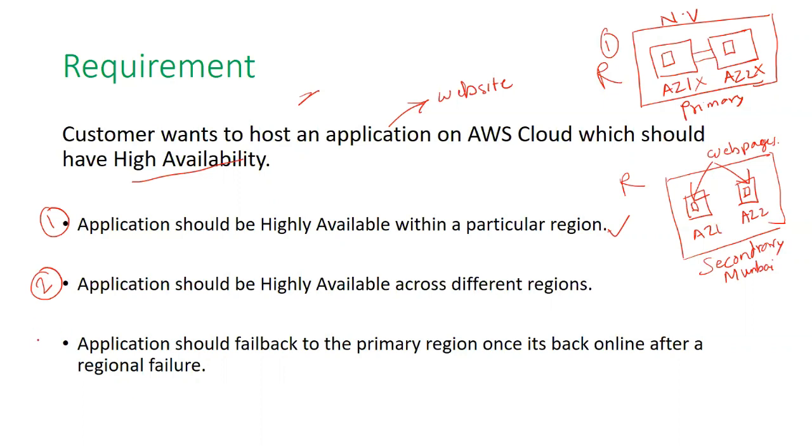The third point he is telling is that the application should fail back to the primary region once it's back online after a regional failover. Let's say my North Virginia has gone down and all my traffic is coming to the Mumbai location, and people are accessing the web pages from Mumbai. As soon as my North Virginia primary site comes up, the web pages should not be served from the Mumbai location. The application should fail back to the North Virginia location.